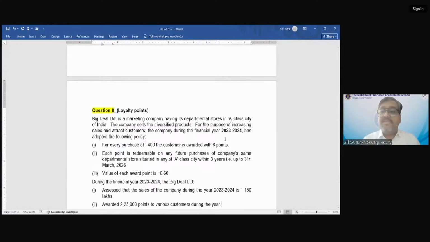Means for every purchase of 100 rupees, 1.5 point kind of. Each point is redeemable on any future purchases of company's same departmental store situated in any of A class city within 3 years, that is up to 31st March 2026.